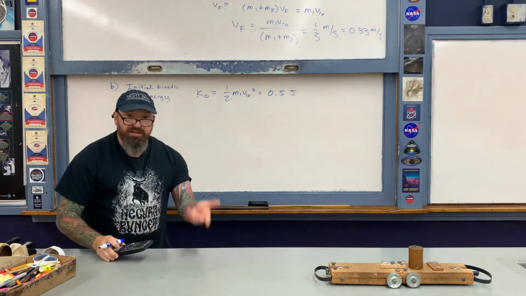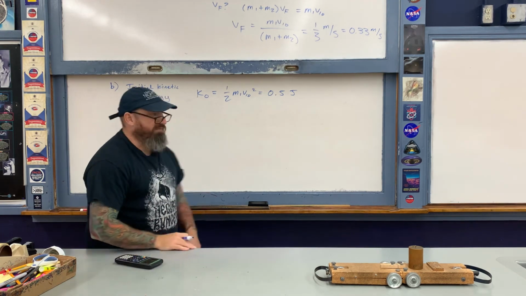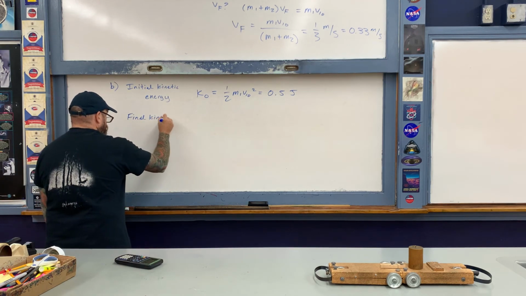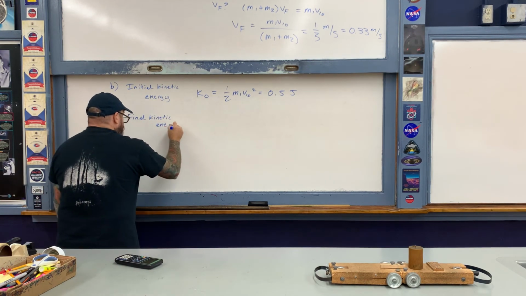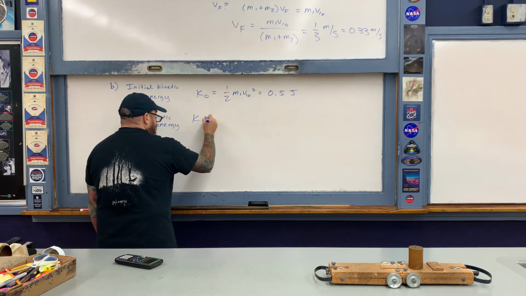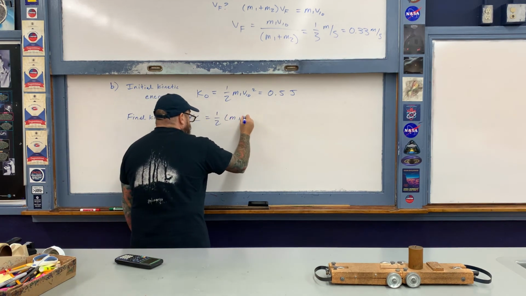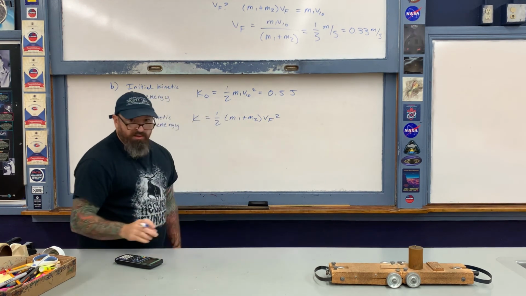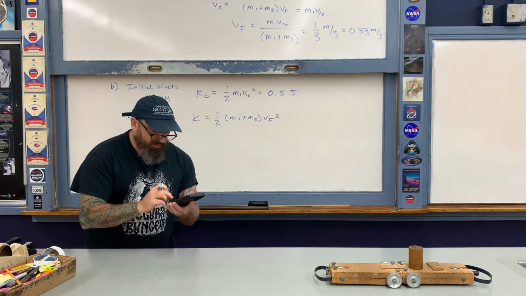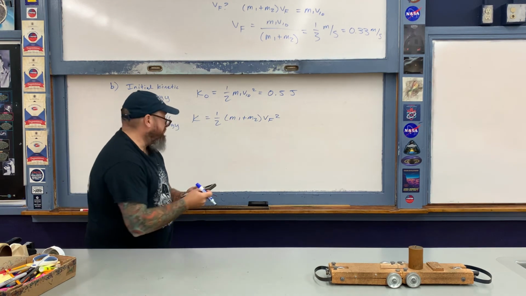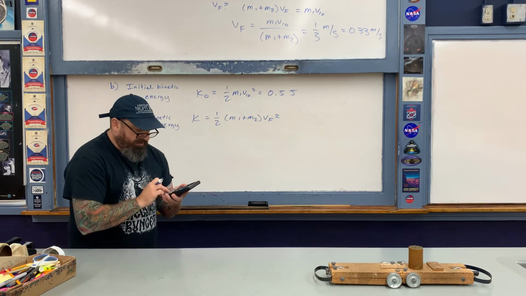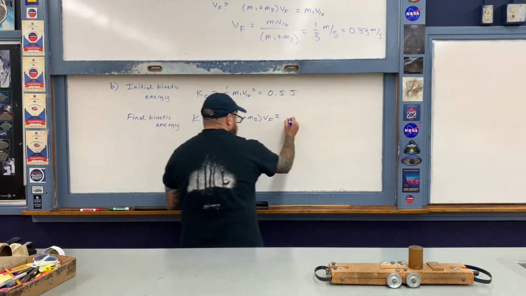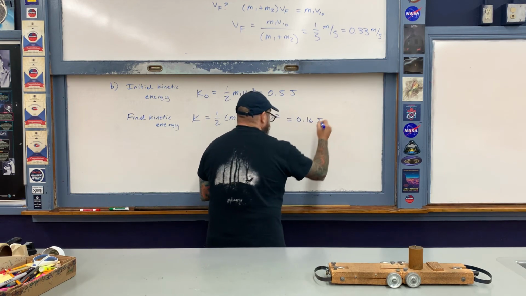And now, after the collision, let's calculate the final kinetic energy of the system. So the final kinetic energy of the system, I'll just call it K, is 1/2 times the total mass, remember the objects are stuck together, multiplied by the final speed squared. So now let's just go ahead and do the math. So 1/2 times a total of 3 kilograms, that's here in the parentheses, and then multiply by 0.33 squared. And I get a different number than I did earlier. In this case, it's about 0.16 joules, like so.